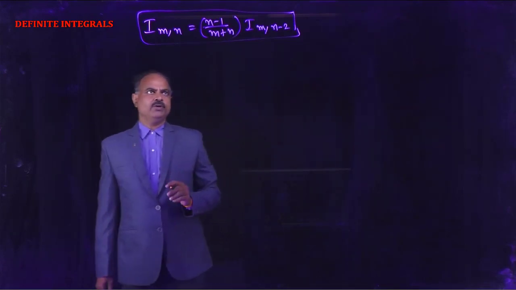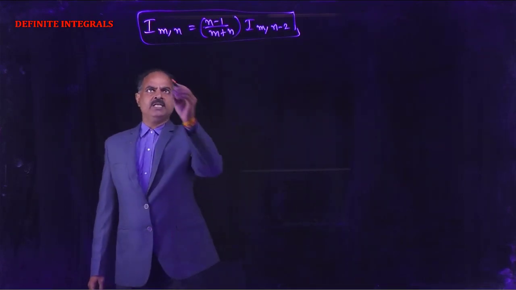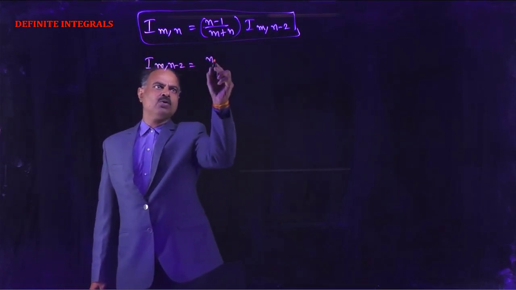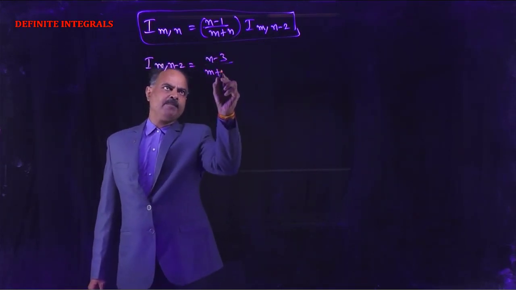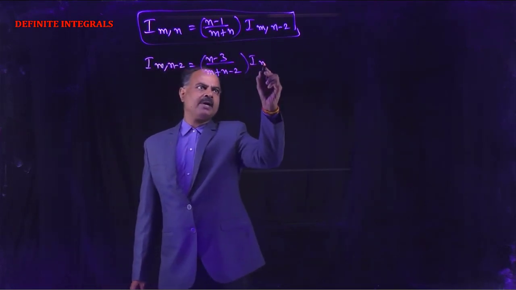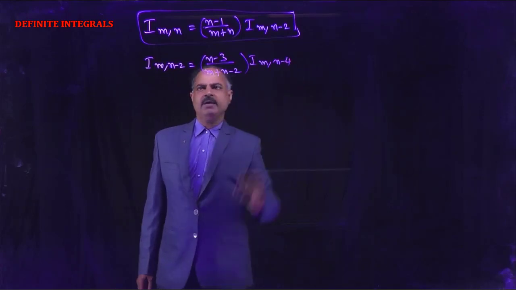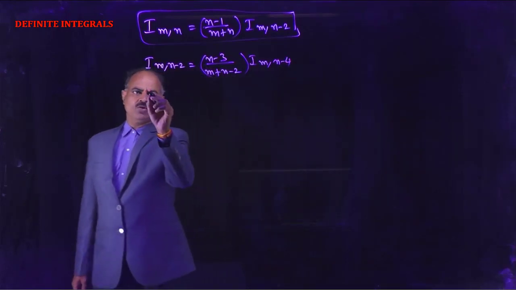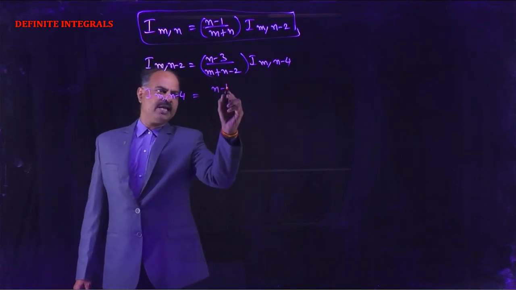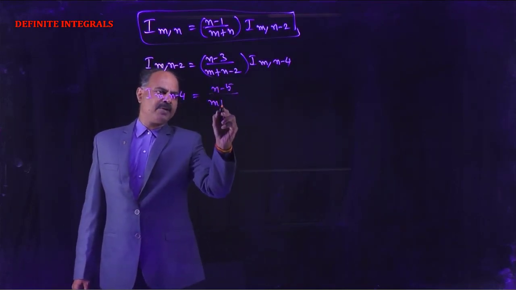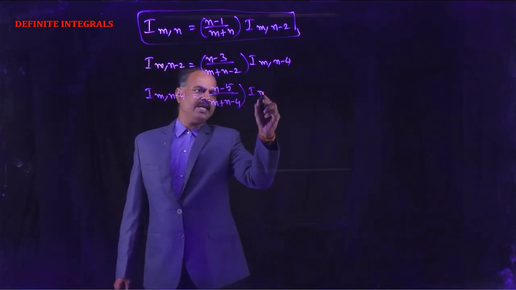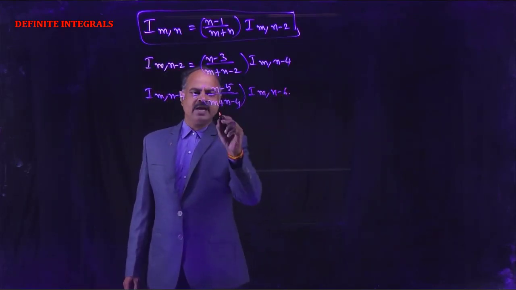Now substitute n by n-2, we get I(m,n-2) equal to (n-3) by (m+n-2) into I(m,n-4). So I(m,n-4) is equal to (n-5) by (m+n-4) into I(m,n-6), and so on.